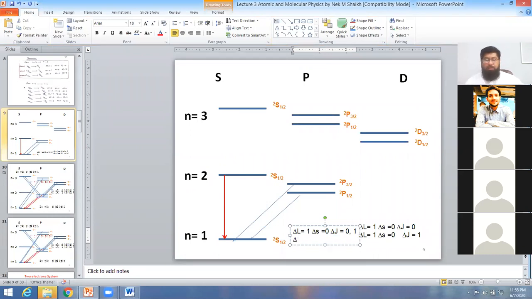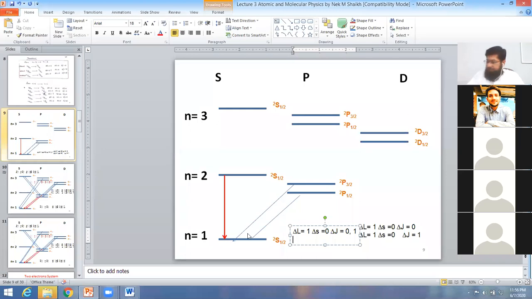Here delta L from 2S 1/2, which is indicated by the red line, is not possible because it is the S orbital. The ground state is the S orbital. So the S to S transition is not possible. The transition is possible from the P level to the S level.